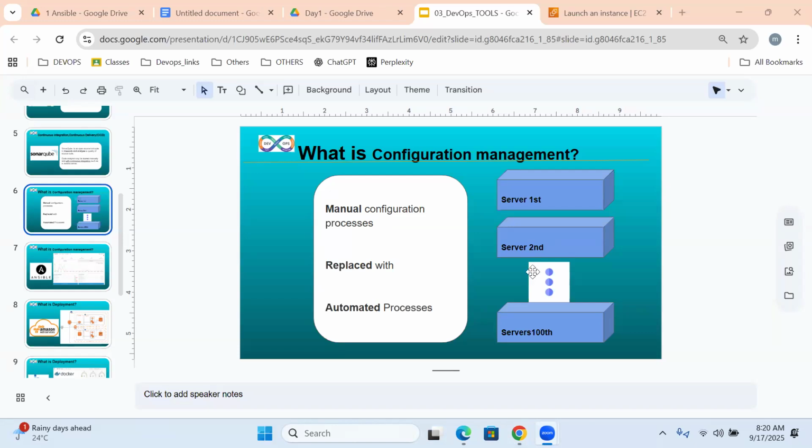We have hundreds of production servers: server one, server two, server three. We need to automate this. For this, we replace the manual configuration process with an automated process, and we call that configuration management.